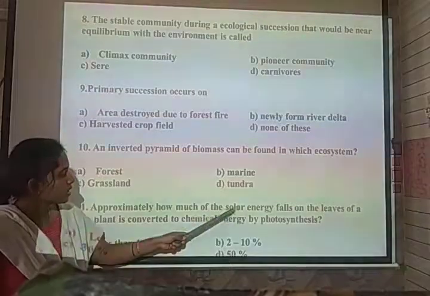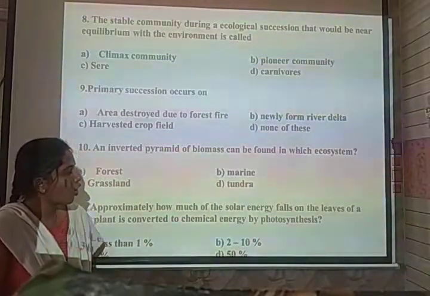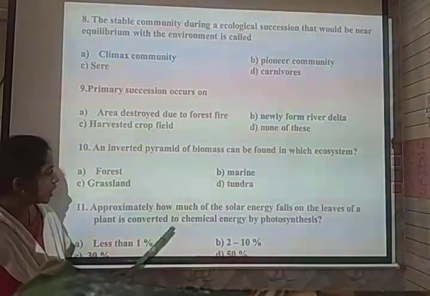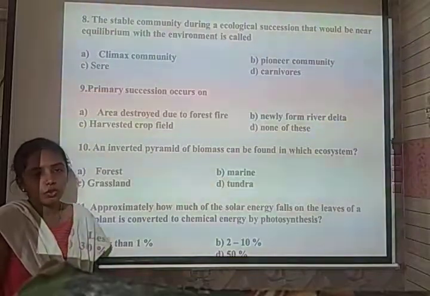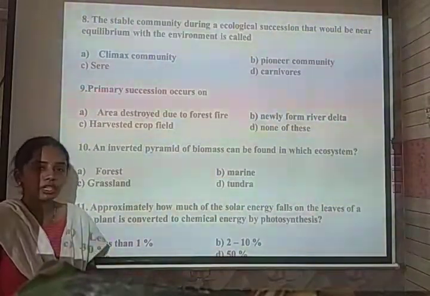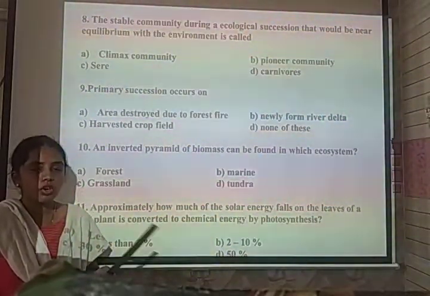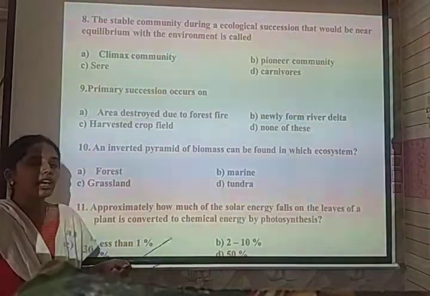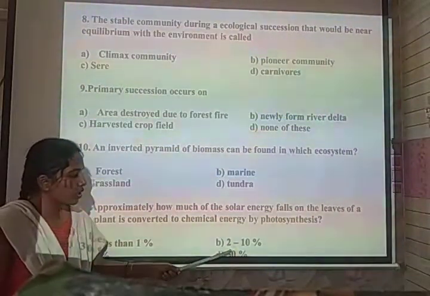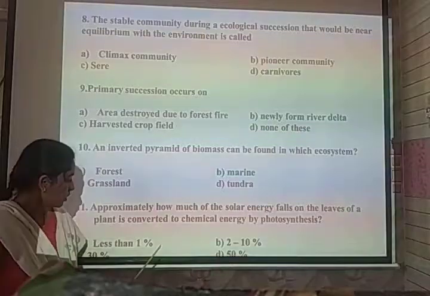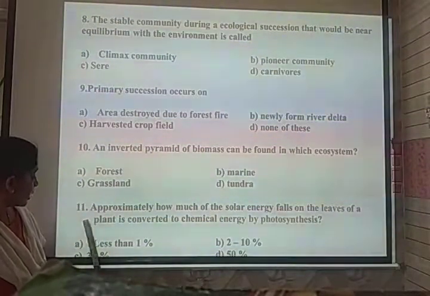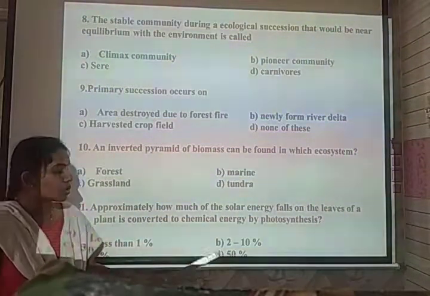Approximately how much of the solar energy falling on the leaves of a plant is converted into chemical energy by photosynthesis? Less than 50% of solar energy is photosynthetically active radiation, and of it, nearly about 2 to 10% is transmitted to the plant. So the correct option for the 11th question is 2 to 10%.